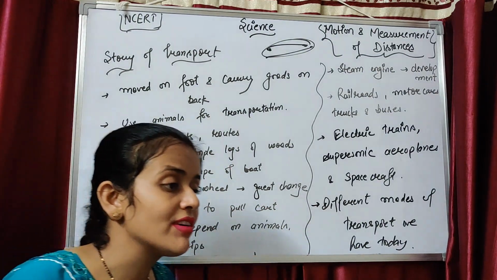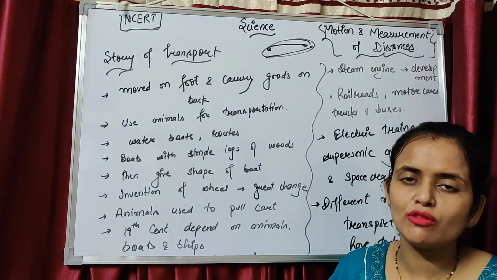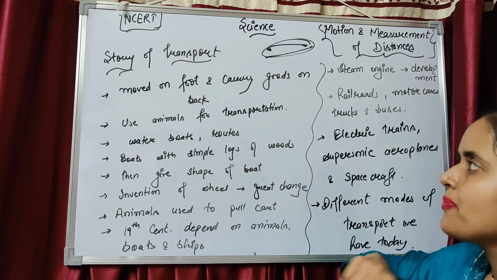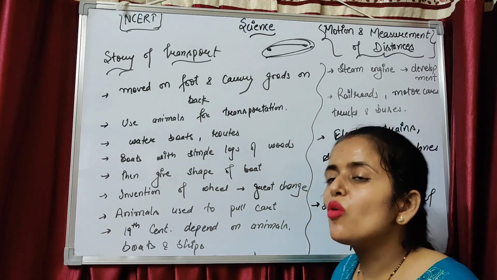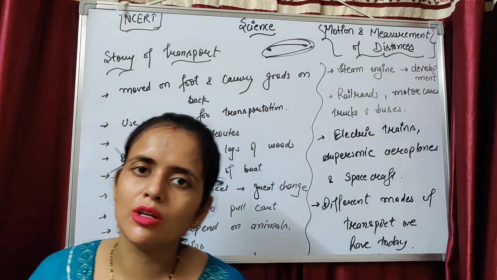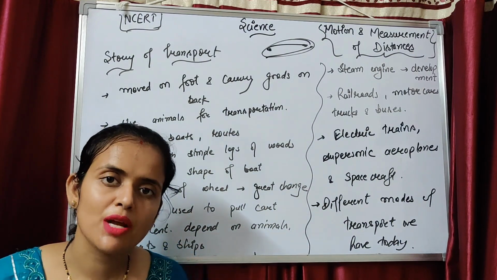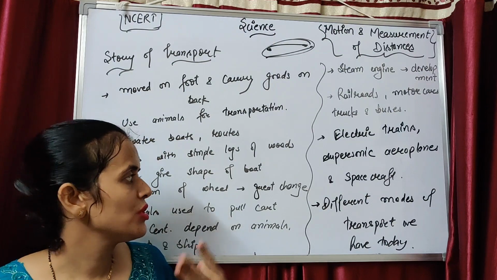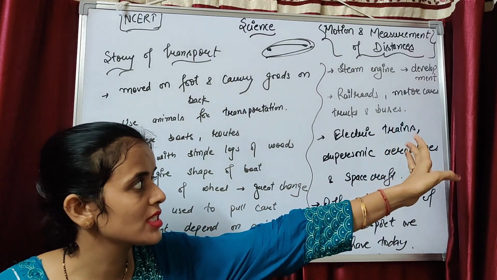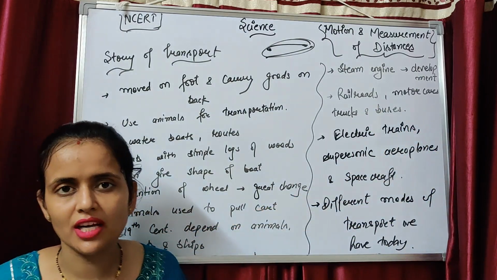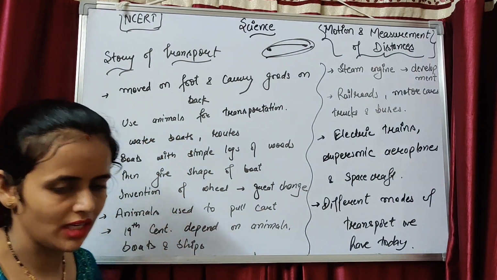But before our century, there was no such means of transport, so they used these things for transporting goods and themselves. So yes, I think there is no problem in this topic, but let's take a review. Firstly, people moved on foot and carried their goods on their back. Then there was the boat invention with logs of wood. Then they gave the wood the shape of a boat. Then they used animals and carts. The wheel invention came. Then the steam engine invention came. Then today we have all different kinds of means of transport. Clear? So shall we come to the next topic? Take a look.